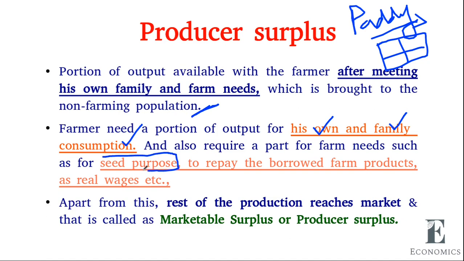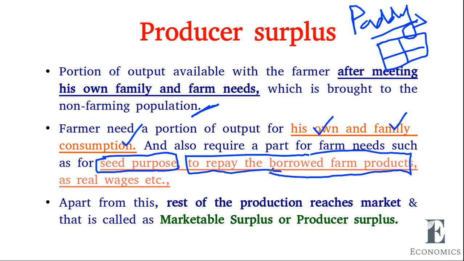So the paddy can be stored for seed purpose or to repay the borrowed farm products. We know that farmers borrow seeds or other things from neighbor farms, then they have to repay it when they harvest. Then as real wages also it is required.